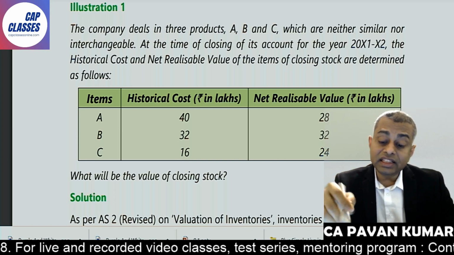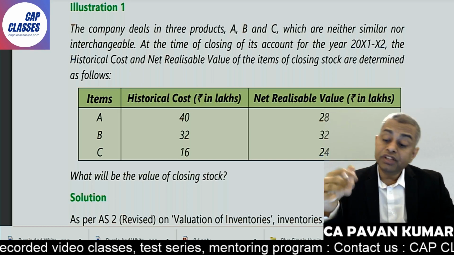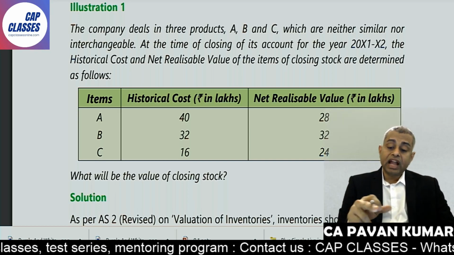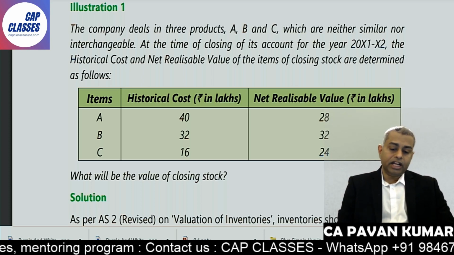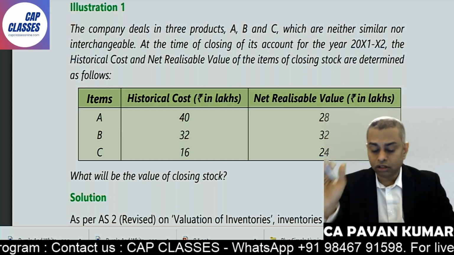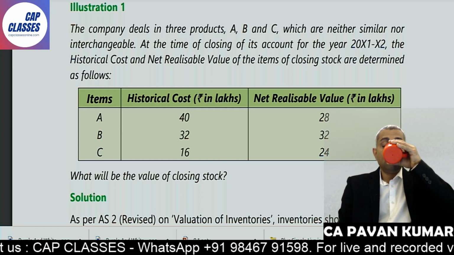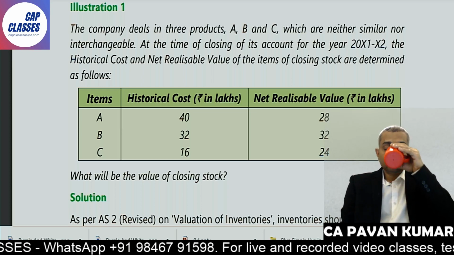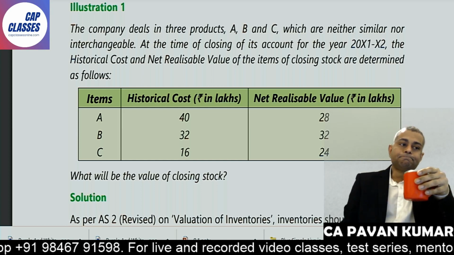The company deals in 3 products, A, B and C, which are neither similar nor interchangeable. That means they are different, they are not the same. At the time of closing of its accounts for the year 2021-22, the historical cost and net realizable value of items of closing stock are determined as follows. They have given a table. Read the table.